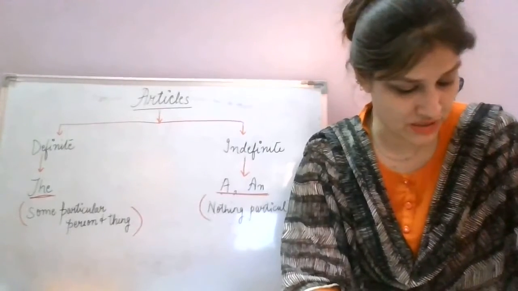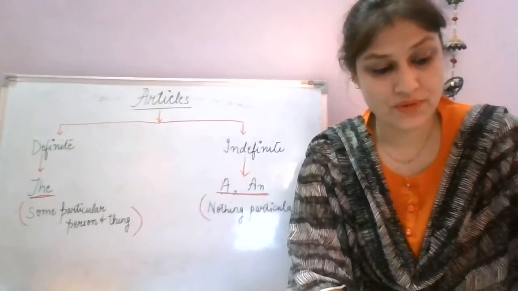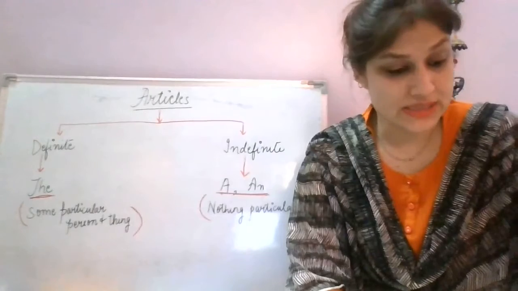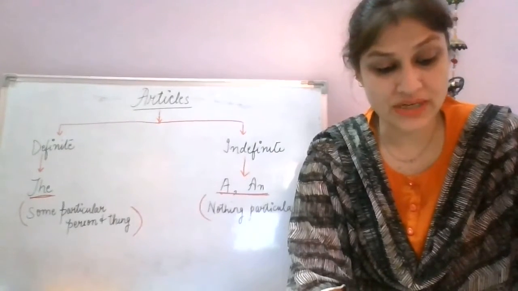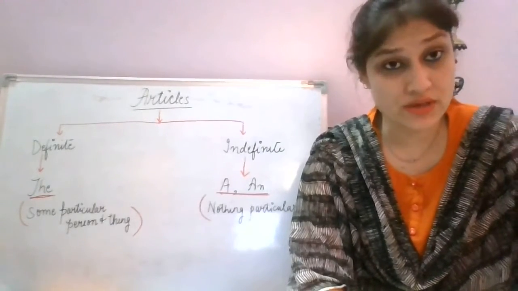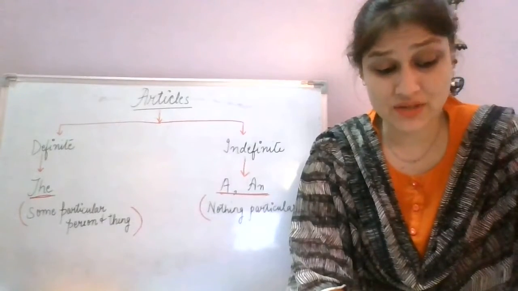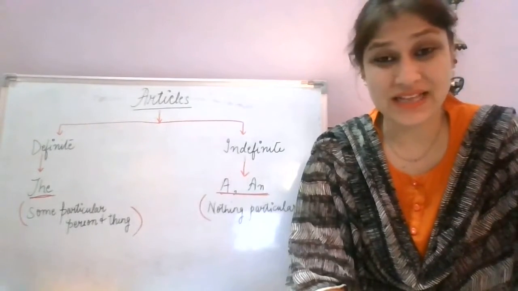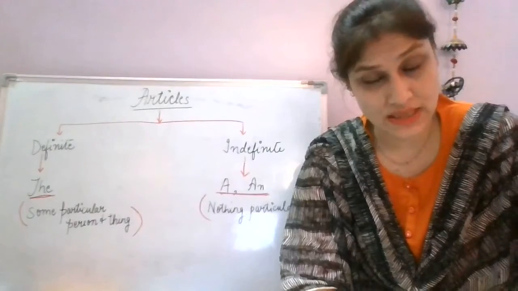Number 6, it is on page 88. Just see. With a singular countable noun, when one is referring to a system or a service. So she does not like using the phone. So she doesn't like that particular service, right?